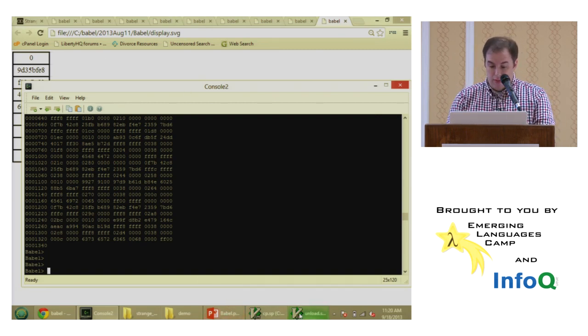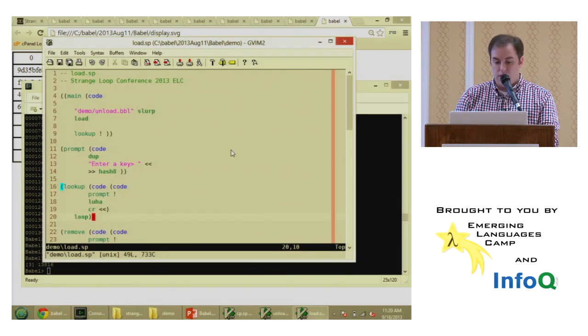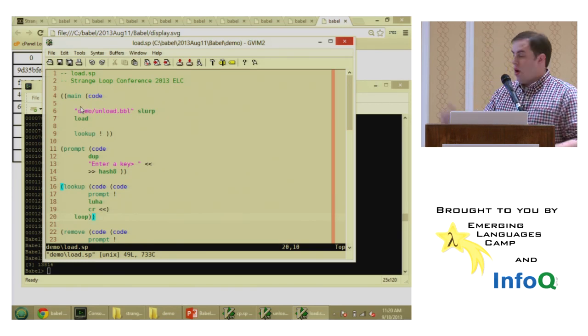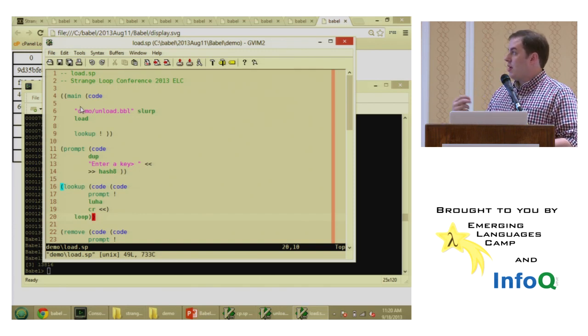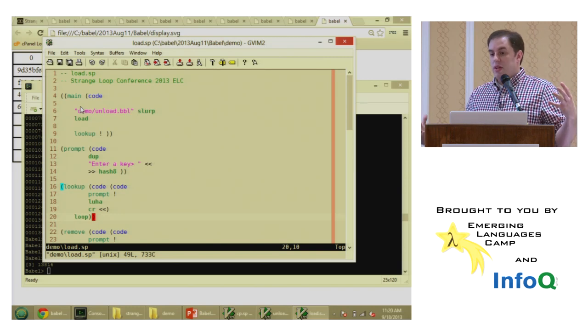So the other half we want to look at is the load operator, which kind of undoes unload. So now what we're going to do with this demo is we're going to actually open the file that we just put out. We're going to pull it in, and we're going to invoke the load operator on that to make that data structure live in memory.